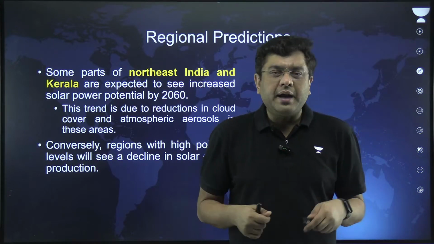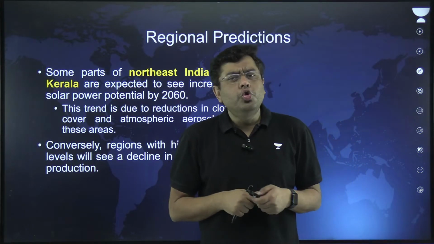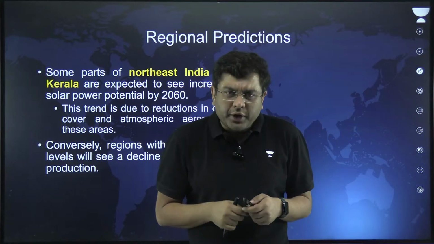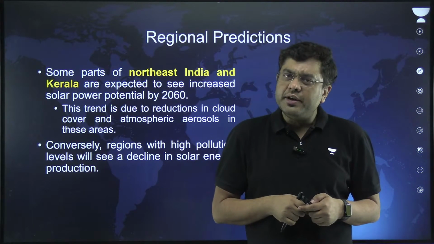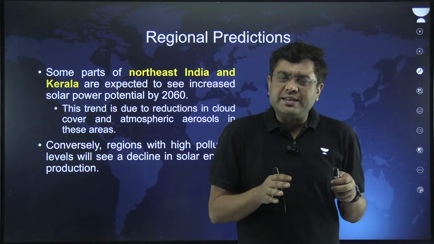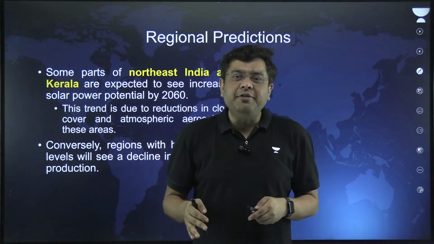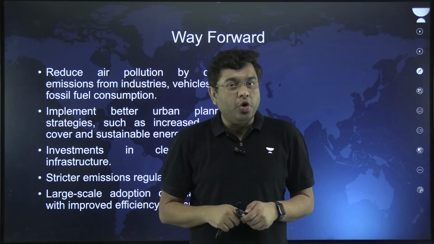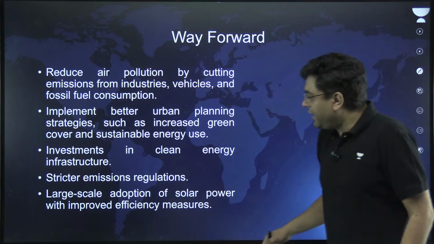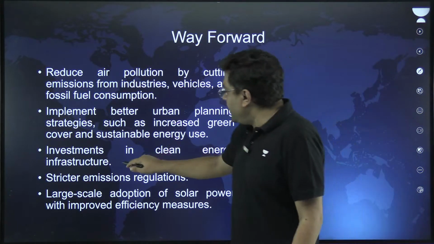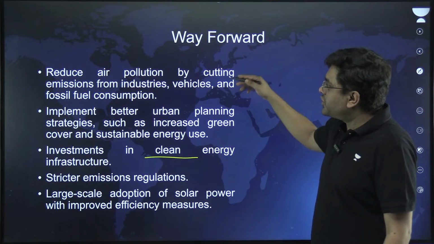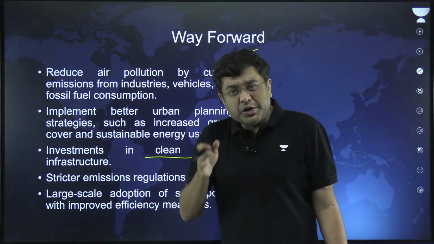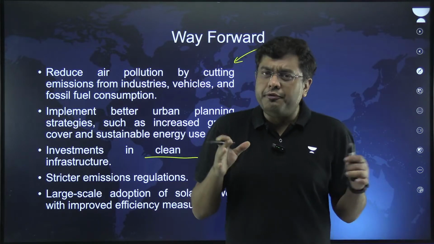The heat waves will become more common. So what do we need to do going ahead? We need to ensure that greater and better research is carried out, so that we are able to understand how we can increase the efficiency of energy production despite the hindrances and obstacles that we have. So here we need research, investment in clean energy infrastructure, and reduction of pollution by setting very strict emission norms for vehicles.